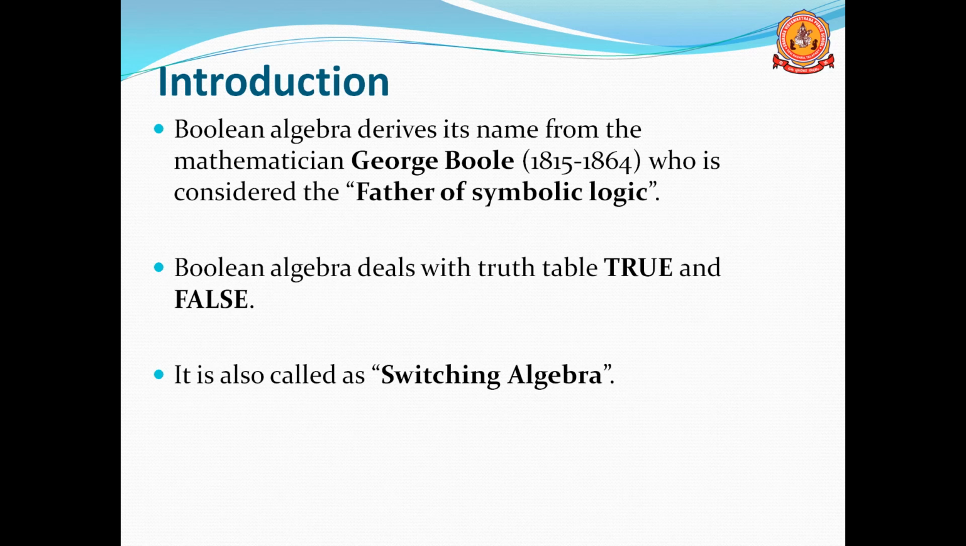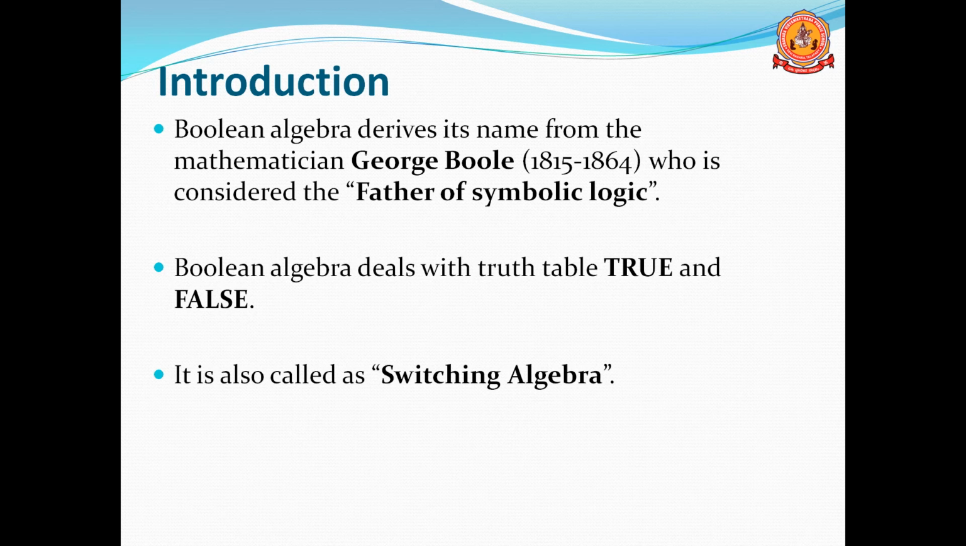Boolean algebra derives its name from the mathematician known as George Boole. So who discovered Boolean algebra? That is George Boole. George Boole discovered Boolean algebra, and he lived from 1815 to 1864, and is considered the father of symbolic logic. Nowadays we are using logic gates. Who is the father of that symbolic logic? That is George Boole.